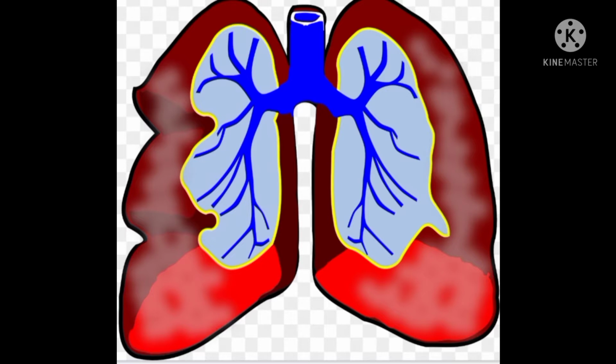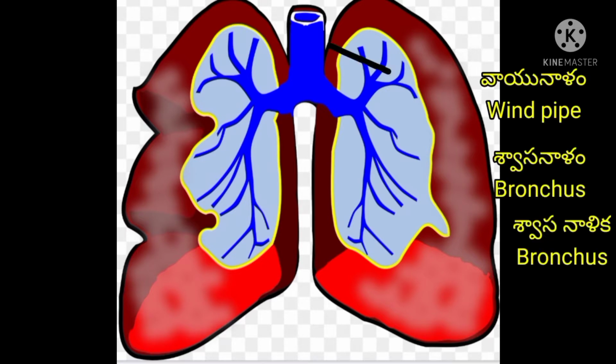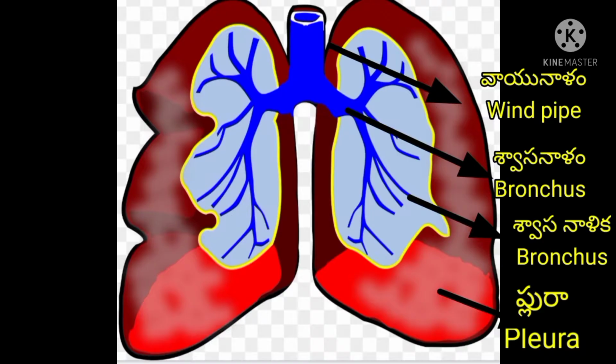Observe the picture. The right lung is 3-lobed and the left lung is 2-lobed, covered with pleura. And the windpipe or trachea enters into each lung as a bronchus. The bronchus further divides into bronchioles which end with alveoli.